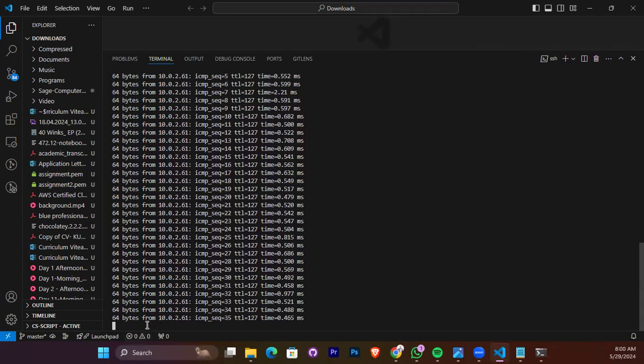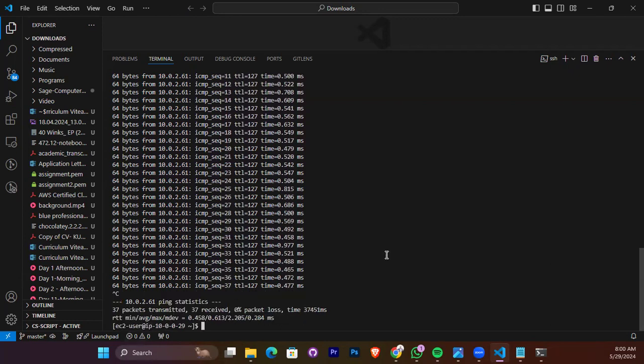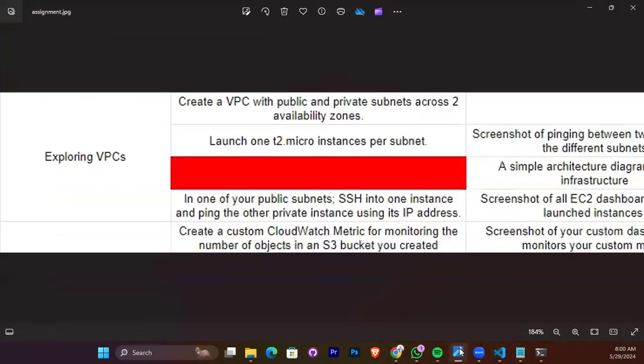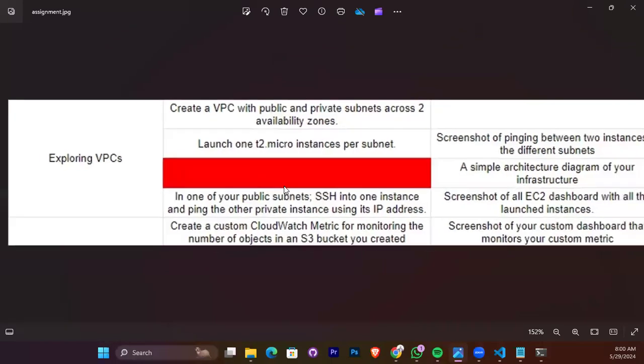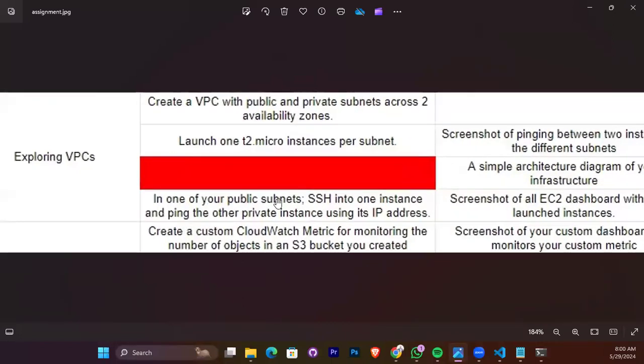So basically we are done with this part of the assignment. We've created our VPC across 2 availability zones, and then we launched 1 instance per subnet, and then we SSH into our public instance, and then we ping from the public instance to the private instance using its private IP address. So we are done.